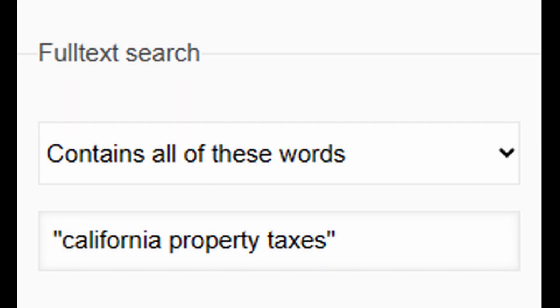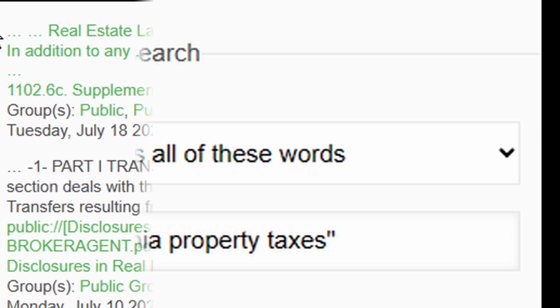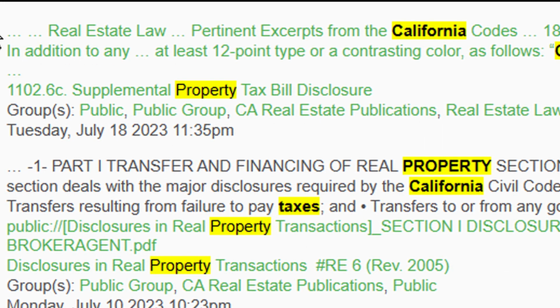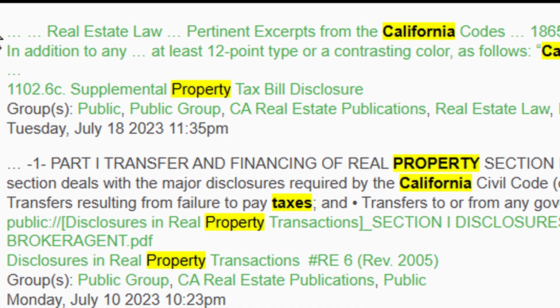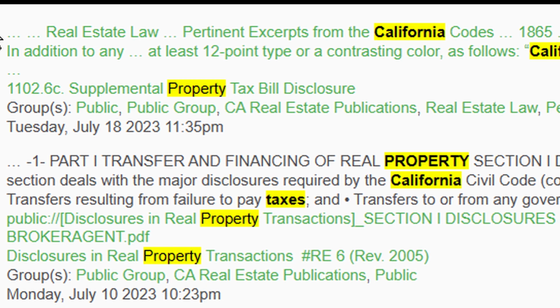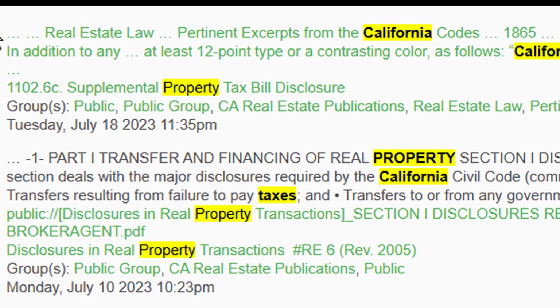Keyword search. A keyword search allows you to find information by entering specific words or phrases related to your topic. For example, if you want to learn about property taxes in California, you could do a keyword search for California property taxes. The search engine will then scan through all the available content and pull up only the pages, documents, or passages that contain those exact keywords you entered.